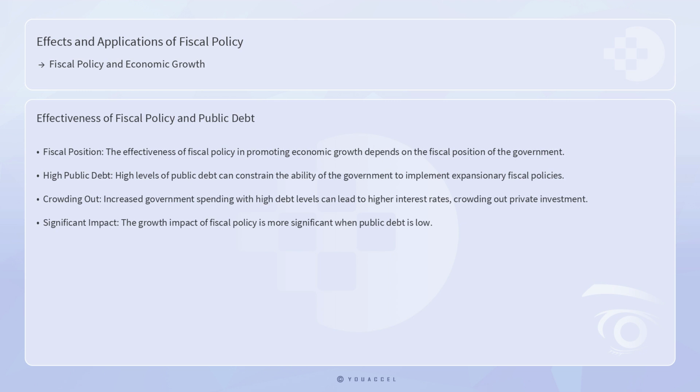The effectiveness of fiscal policy in promoting economic growth also depends on the fiscal position of the government. High levels of public debt can constrain the ability of the government to implement expansionary fiscal policies. When debt levels are high, increased government spending can lead to higher interest rates, crowding out private investment. This can offset the positive effects of fiscal stimulus on economic growth. Empirical evidence suggests that the growth impact of fiscal policy is more significant when public debt is low.